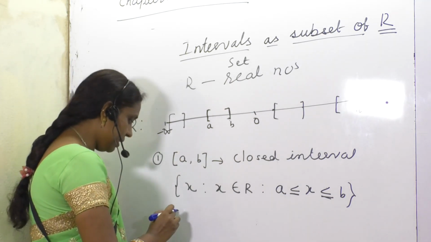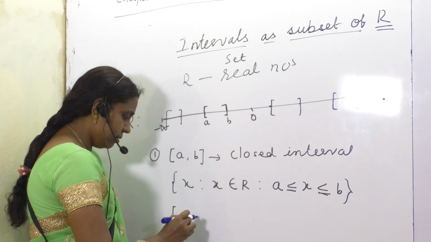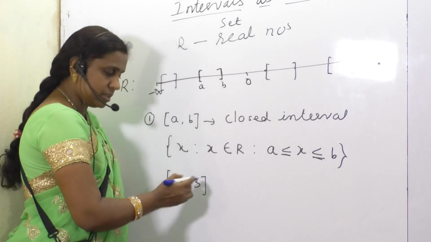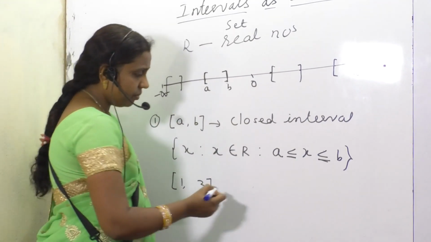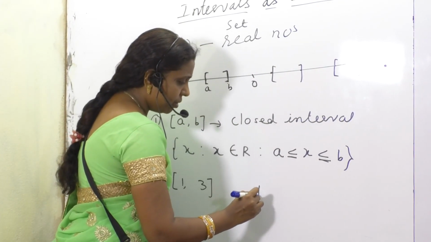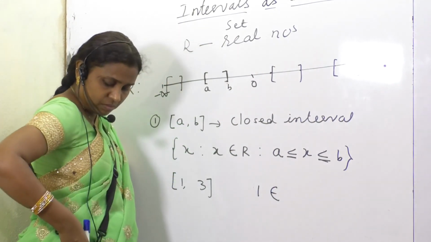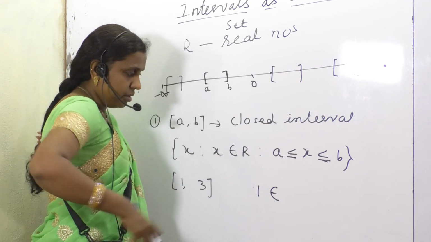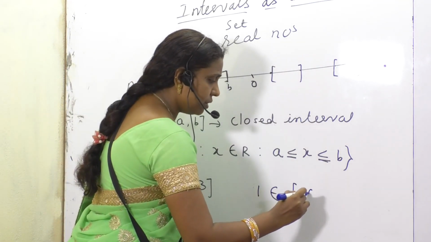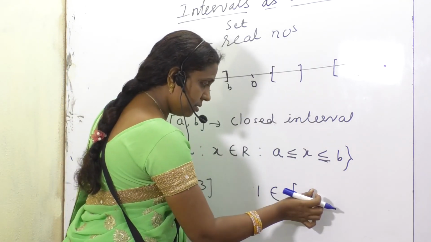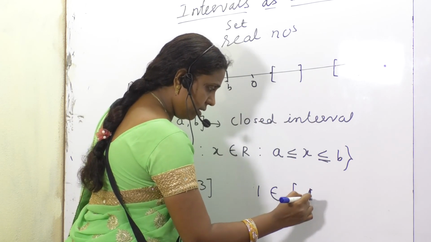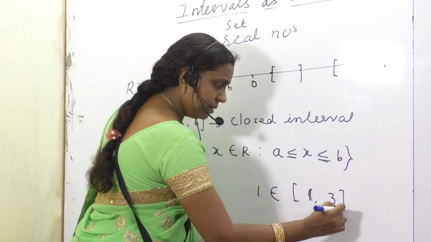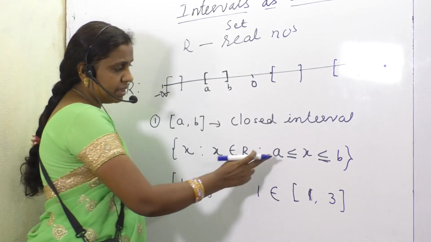For example, let me take 1, 3. Closed interval 1, 3. Whether 1 belongs to closed interval 1, 3. Yes, it is equal to 1.